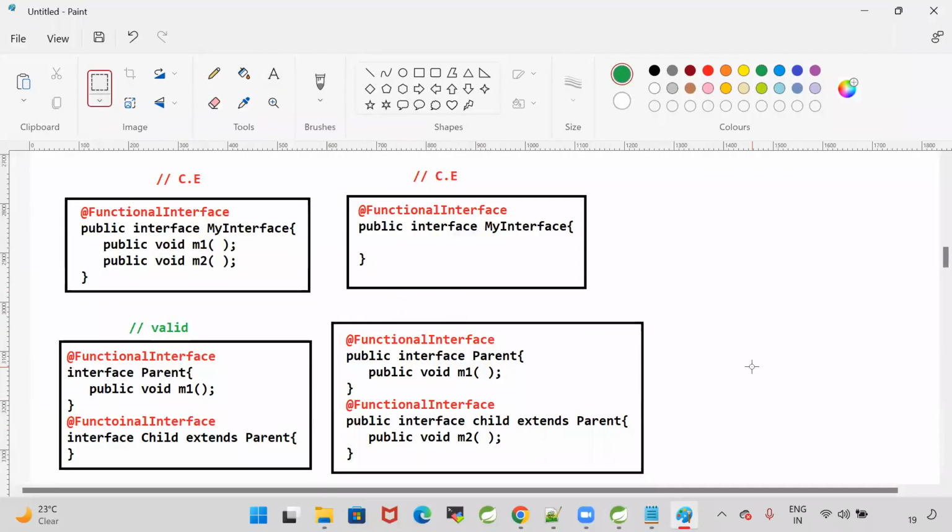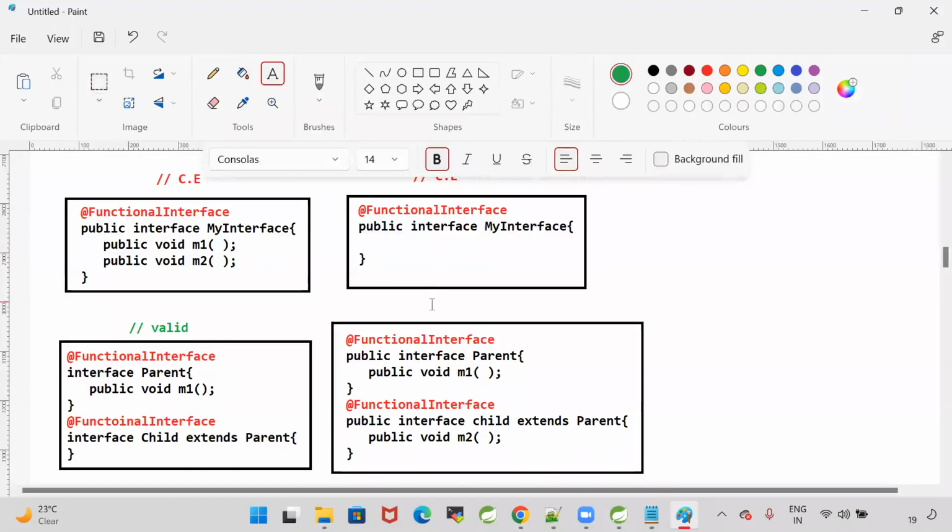What about this fourth scenario? First scenario: compile time error because it is having two abstract methods. Second scenario also invalid because there is no abstract method. Third scenario is valid. Parent method came to child. Child is having only one abstract method. Fourth scenario invalid. The reason: child is already having one method, and from parent one method came. So child is having two methods. Compile time error.